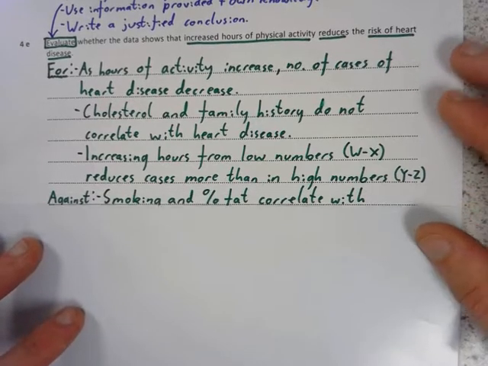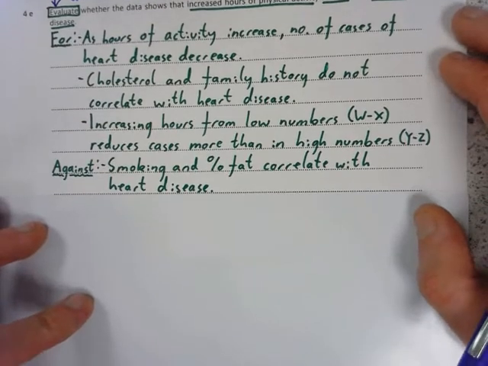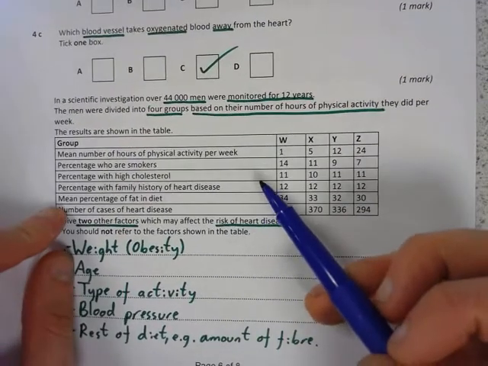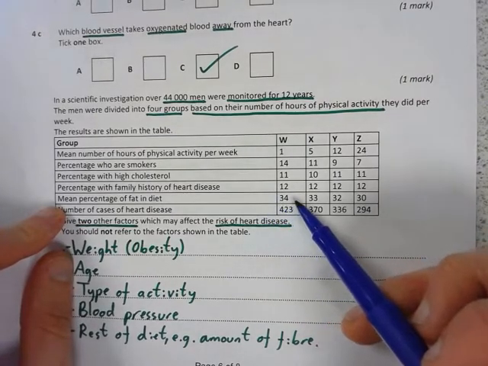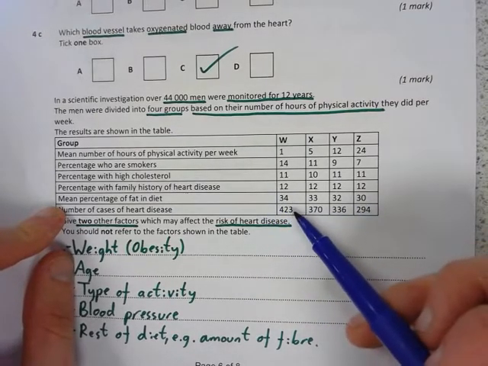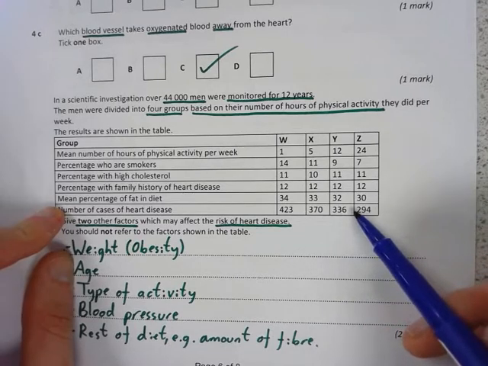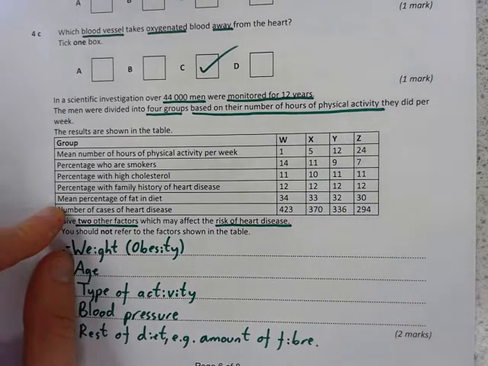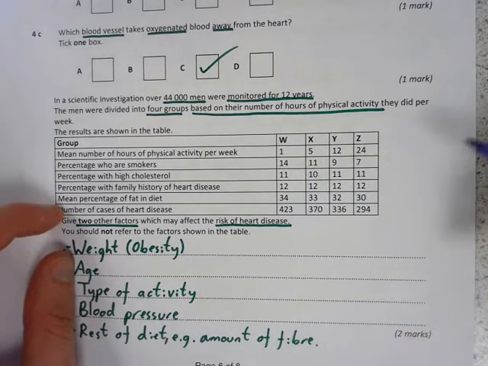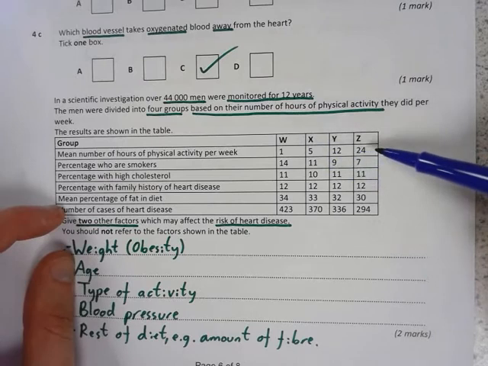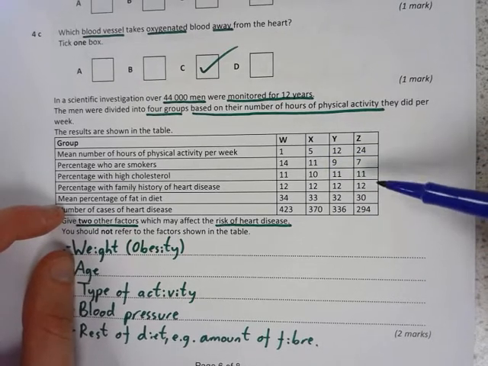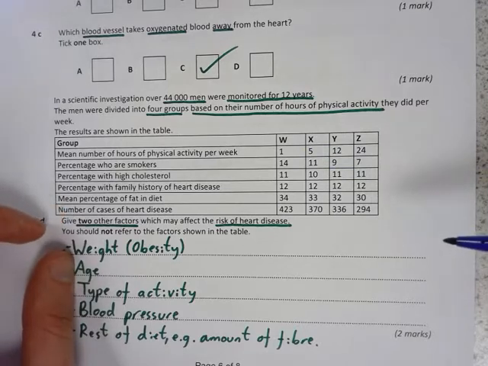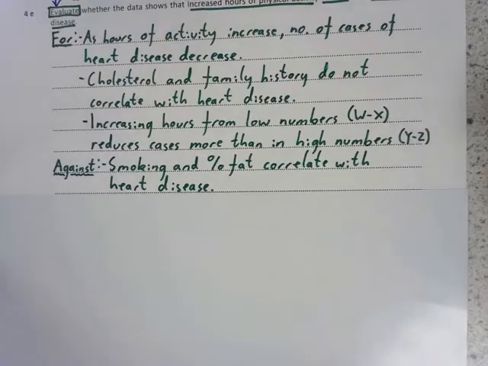Right, points against. So, first of all, do smoking and the percentage of fat correlate with the heart disease? Let's have a look at that again. So here we go, we can have a look at the percentage of fat in the diet. As the percentage of fat is decreasing, the number of cases of heart disease is decreasing. The same as smoking. As smoking decreases, heart disease decreases. So that reduces our argument where we said that it was the number of hours increasing that caused this change. It could be the smoking or the percentage of fat in the diet that is causing this reduction in heart disease. We don't know, so that's why it's a point against.